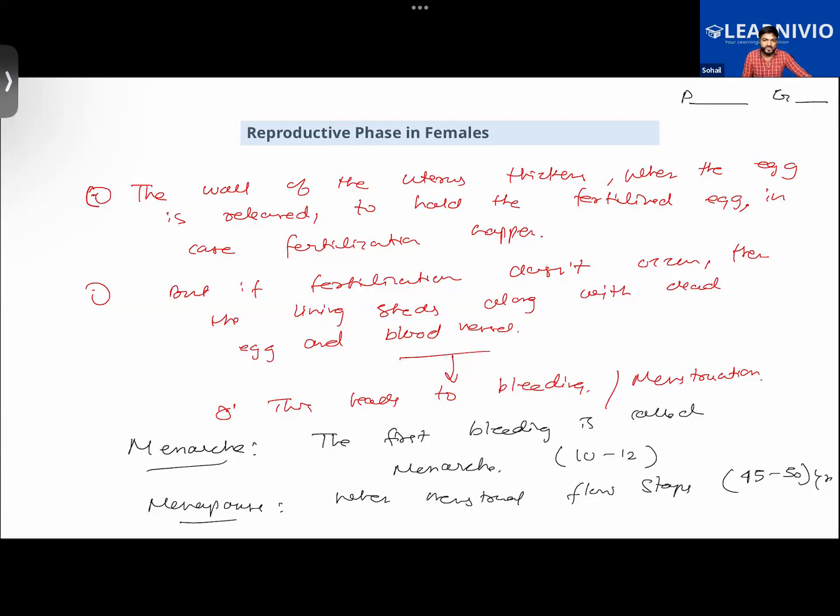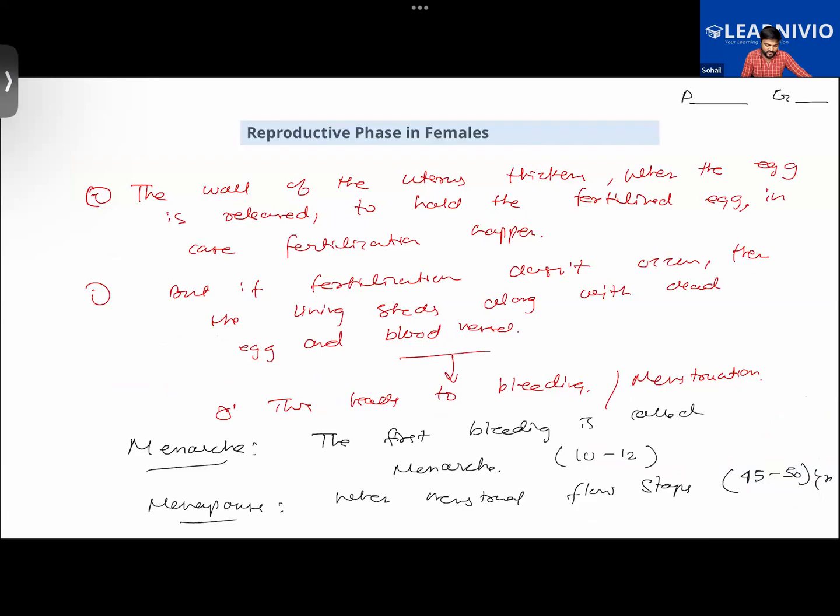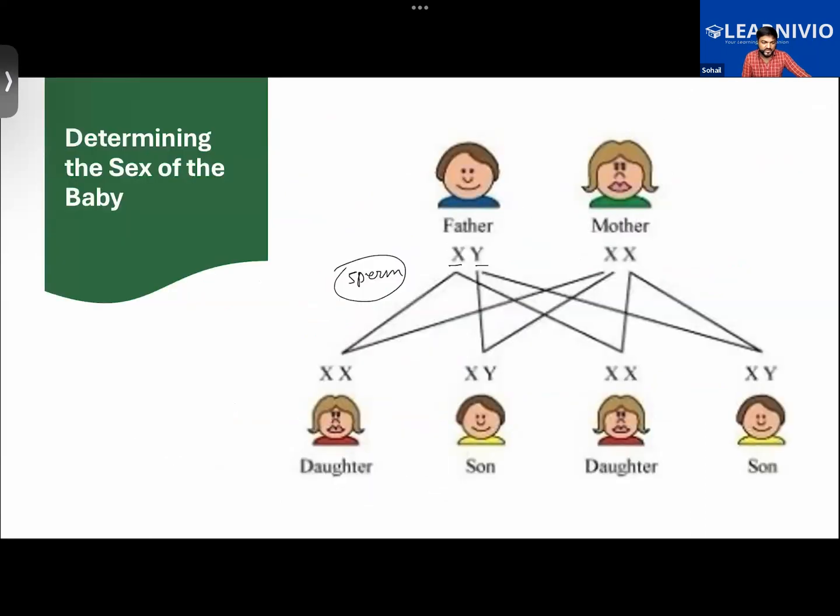Along with that, the thick lining which has developed will also fall off, and it will come off in the form of blood. That is called menstruation. Because of this, bleeding occurs. By the age of 10 to 12, the first menstruation or the first bleeding will occur, and that is called menarche. By the age of 45 to 50, it stops, that is called menopause.